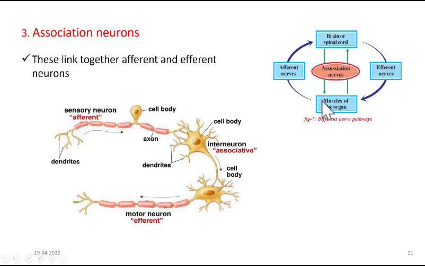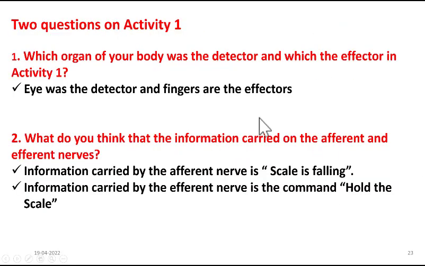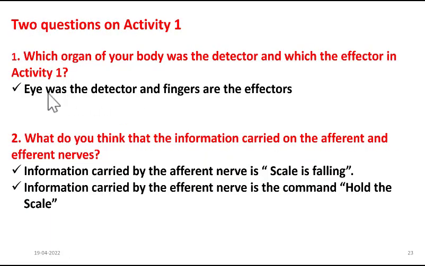There are two questions given on activity 1 with the perspective of afferent nerves, efferent nerves, detectors and effectors. Let us answer them so that you can understand this concept well. So which organ of your body was the detector and which organ is the effector in activity 1? See here. So what is effector and what is a detector here? Yes, eye was the detector and fingers are the effectors. Okay. So that was given here. Eye was the detector and fingers are the effectors.